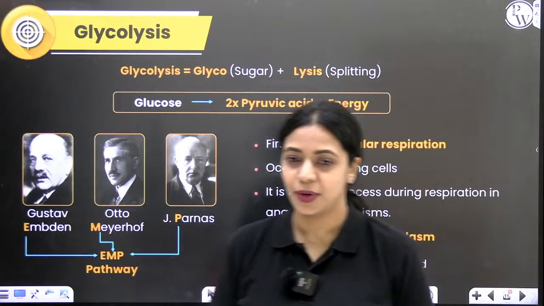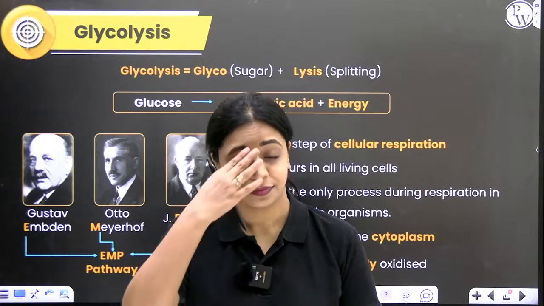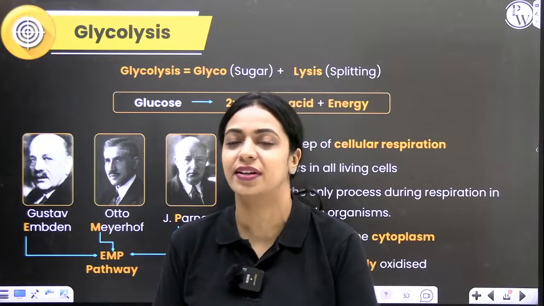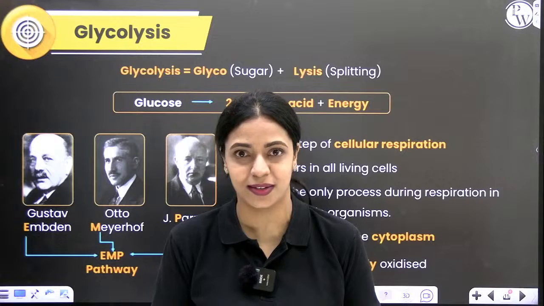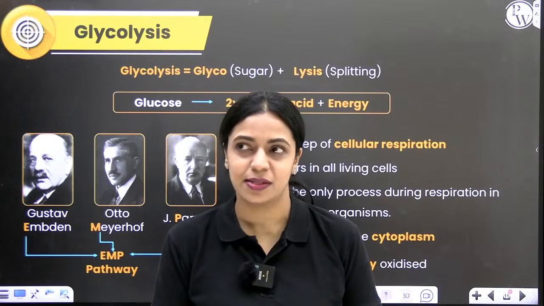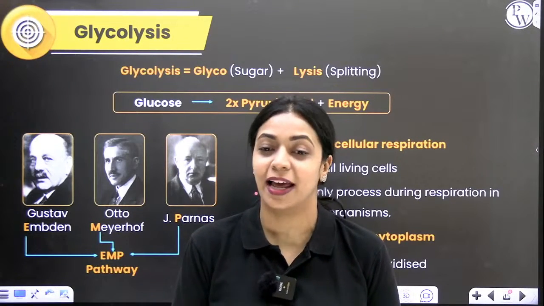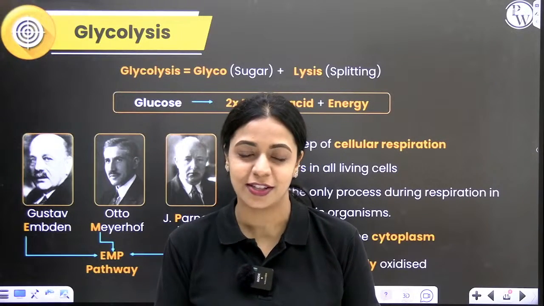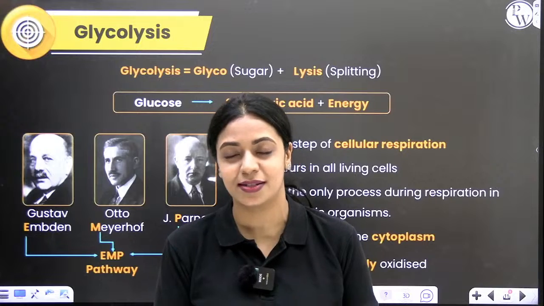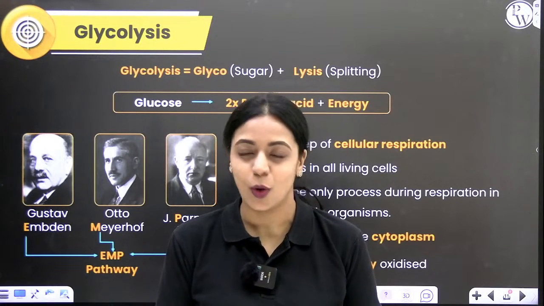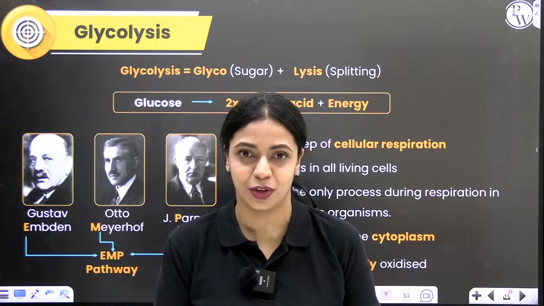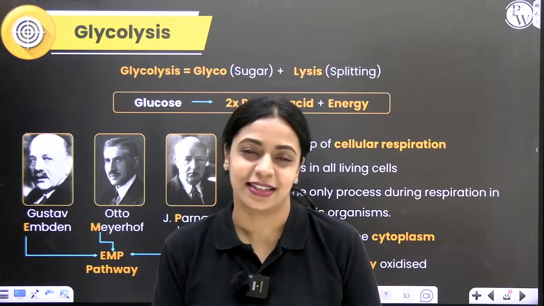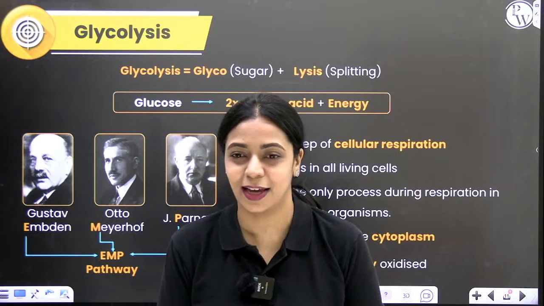So that first step, which is anaerobic and where partial oxidation of glucose takes place, is called glycolysis. Actually, it seems like a very small one-step reaction, but glycolysis actually has 10 steps, and it's very important for you to memorize these 10 steps. So I'm thinking of coming up with a song for glycolysis so that you all can remember it very well. Hopefully in the next 4 or 5 days, I will post it on YouTube as a strategy song. So yeah, glycolysis is universal. Every living organism has glycolysis.